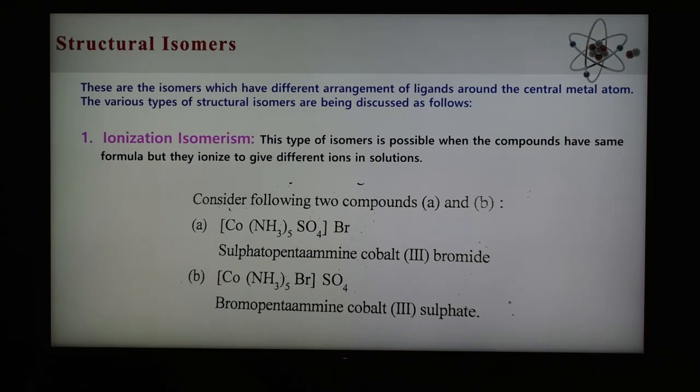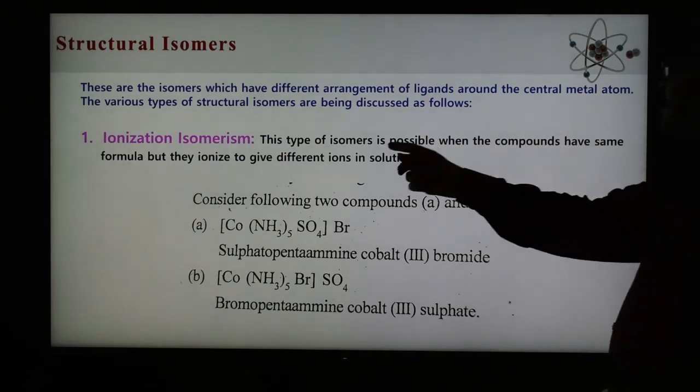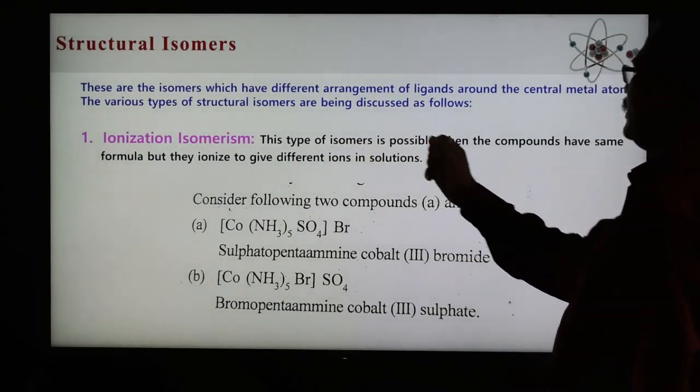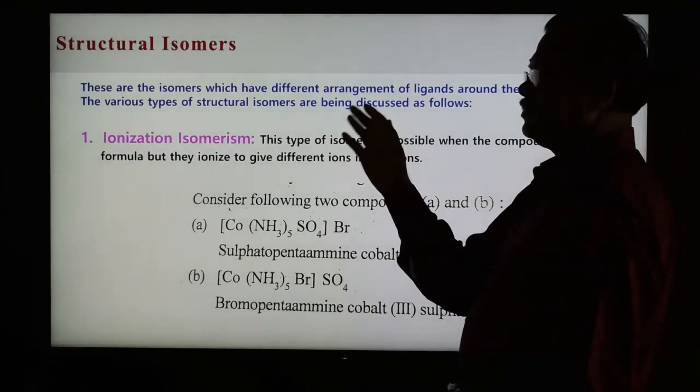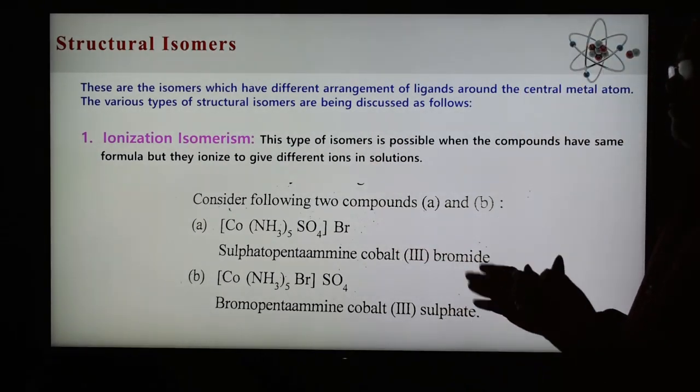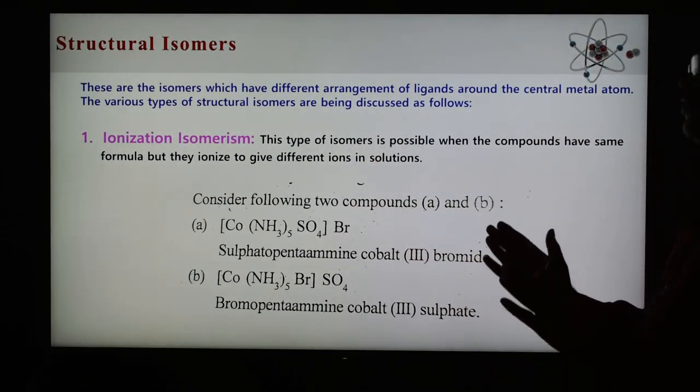As we know, isomers are compounds having the same formula but different structures. Ionization isomerism is a structural isomerism. In ionization isomerism, the formula is the same but they give different ions upon ionization. So this type of isomerism is possible when compounds have the same formula but ionize to give different ions in solution.